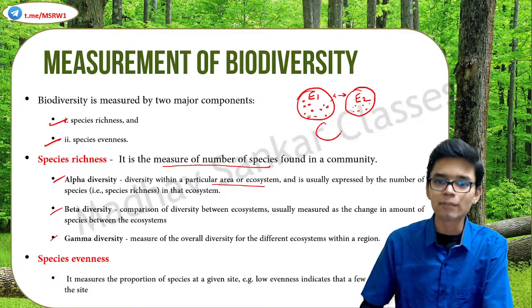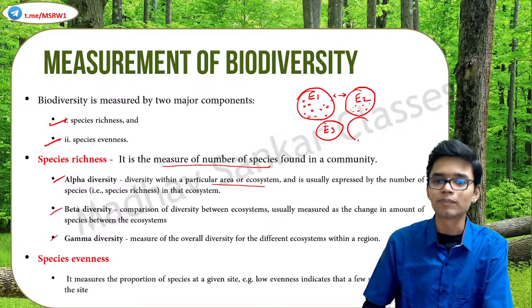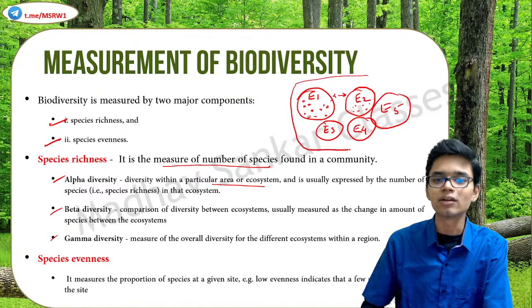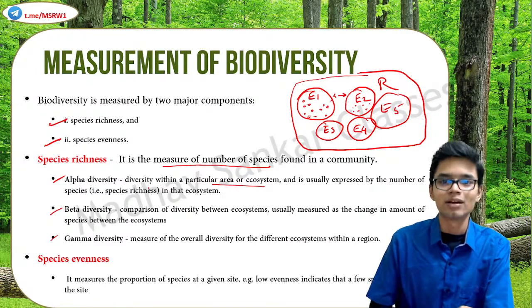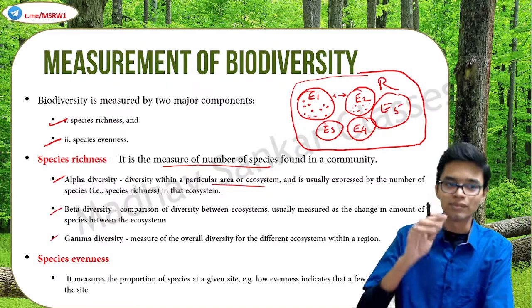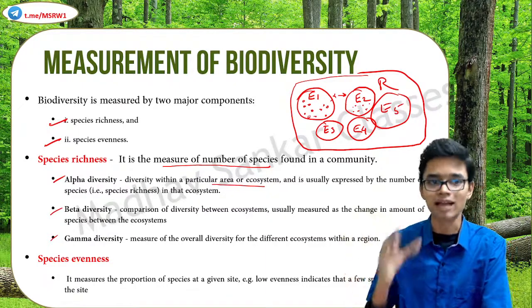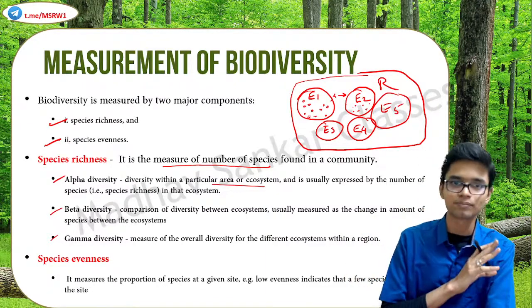And if there are multiple ecosystems, E3, E4, E5, all in a particular region, this evaluation is known as gamma diversity. Understood? These are the 3 types of species richness: alpha, beta, and gamma.